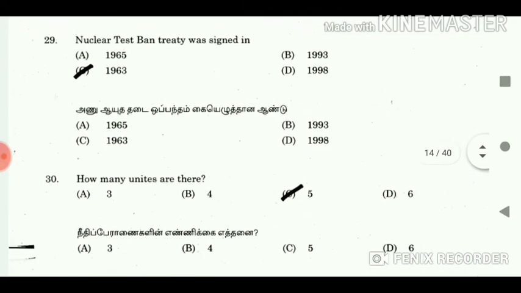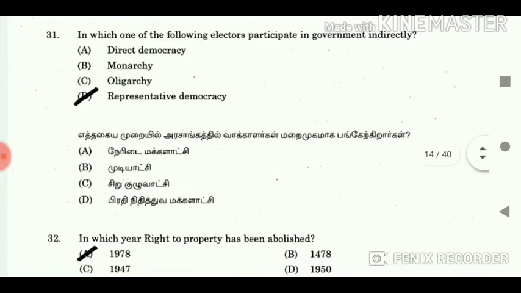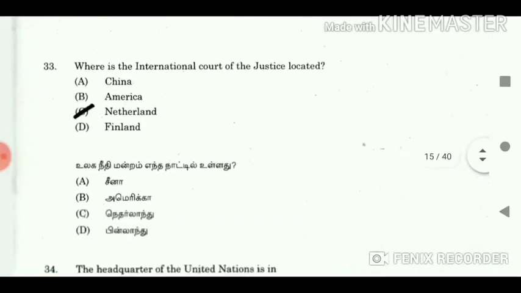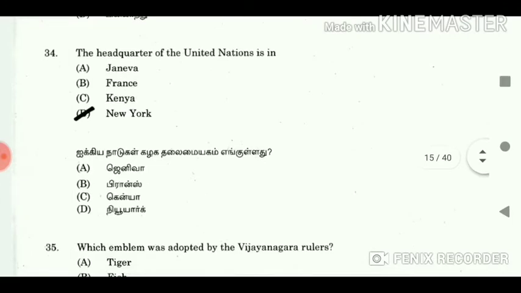29. The nuclear test ban treaty was signed in 1963. 30. How many units are there? Answer: 5. 31. In which one of the following do electors participate in government indirectly? Answer: representative democracy. 32. In which year was the right to property abolished? Answer: 1978. 33. Where is the International Court of Justice located? Answer: Netherlands. 34. The headquarters of the United Nations is in New York.